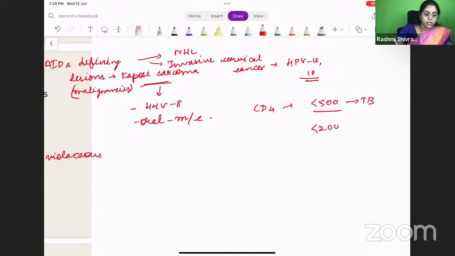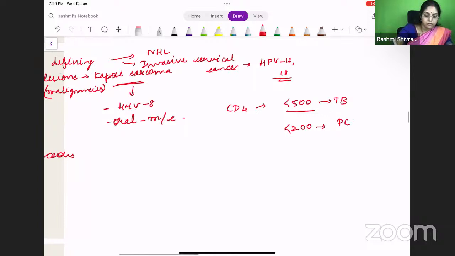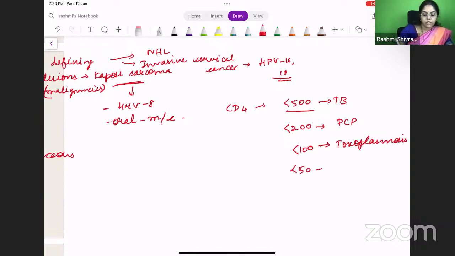If it is less than 200, then it is Pneumocystis jirovecii pneumonia. And if the patient is having a CD4 count of less than 100, then it can be toxoplasmosis. And if the CD4 count is less than 50, you can have CMV retinitis. So these are the 4 important ones that you must remember. Less than 500 TB, less than 200 PCP pneumonia, then less than 100 toxoplasmosis. If it is less than 50, CMV retinitis.